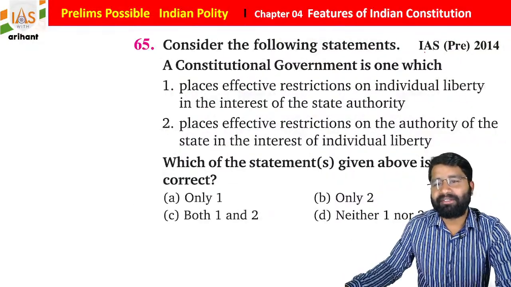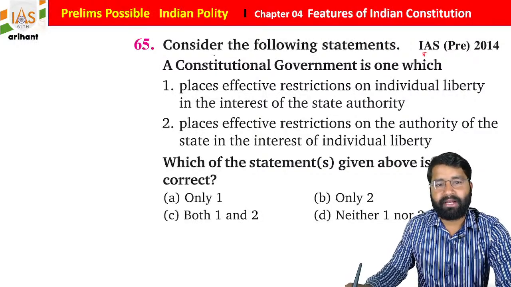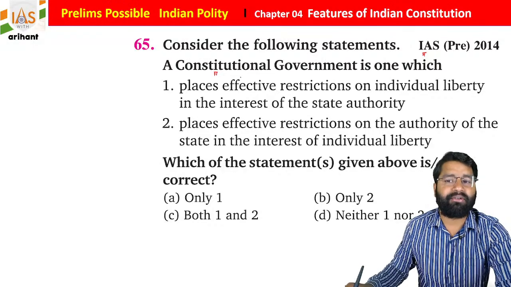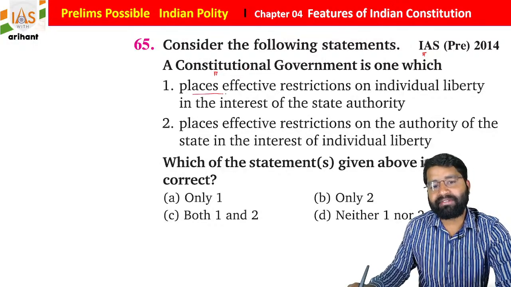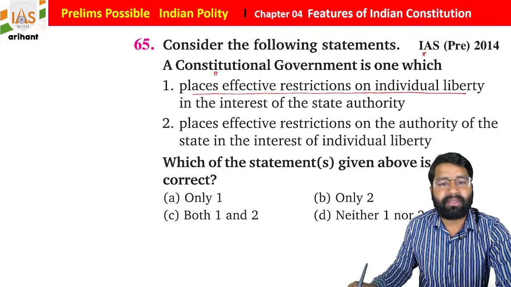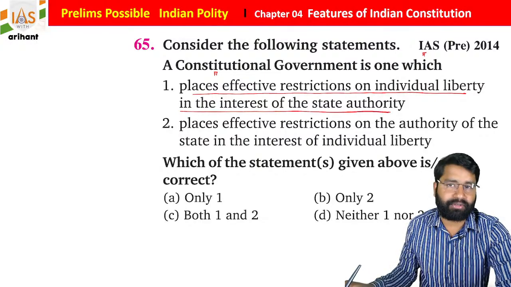Okay everyone, this question was in UPSC Prelims 2014. Consider the following statements. A constitutional government is one which places effective restriction on individual liberty in the interest of state authority.